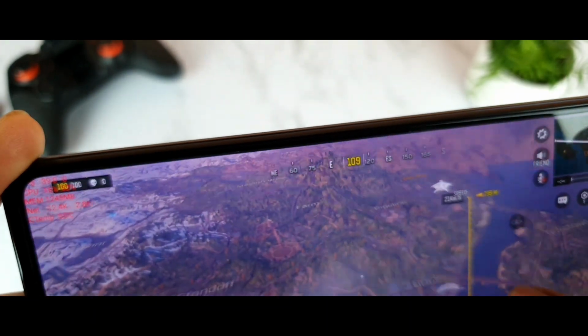Without game frame interpolation, same kind of settings. As you can see, 40 I'm getting without game frame interpolation, and with game frame interpolation, same kind of results, 41. So it's not increasing, as you can see friends clearly. 41 I'm getting, that's it.